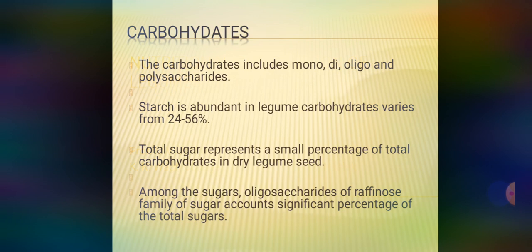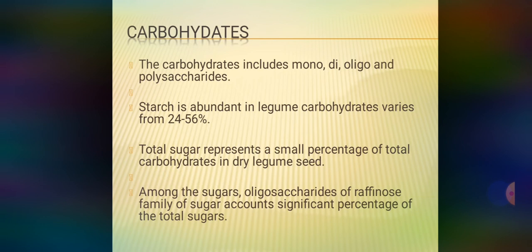The first one is carbohydrate. The carbohydrate includes mono, tri, oligo and polysaccharides. Everyone is well known about this. Then the starch is abundant in legumes. Carbohydrate varies from 24 to 56%. Total sugar represents a small percentage of total carbohydrate in dry legume seed. Among the sugars, oligosaccharides of the raffinose family of sugars account for a significant percentage of total sugars.